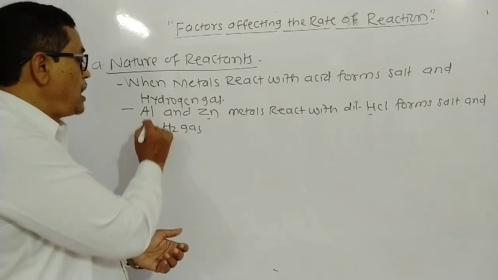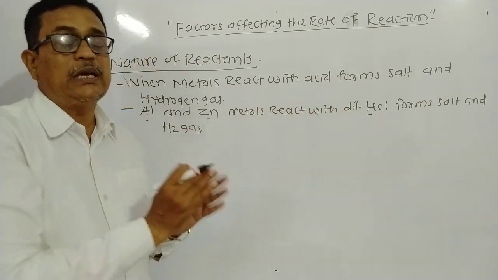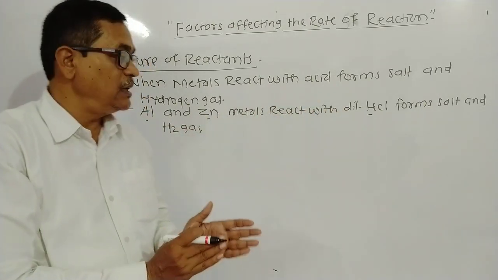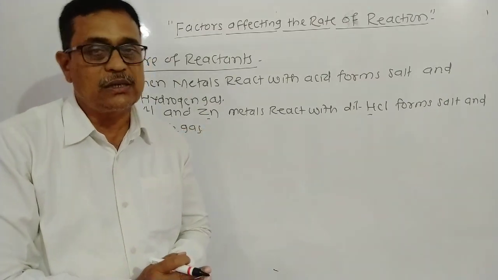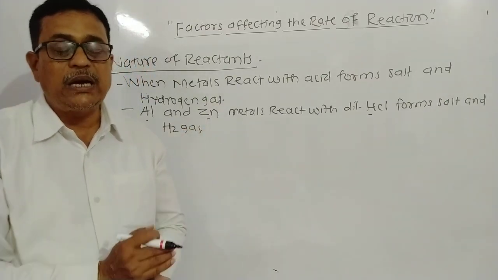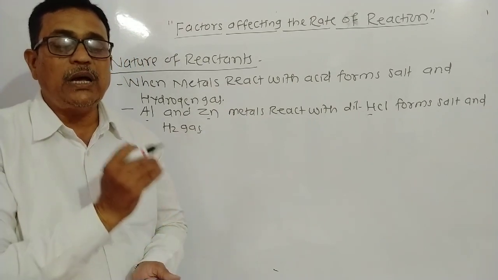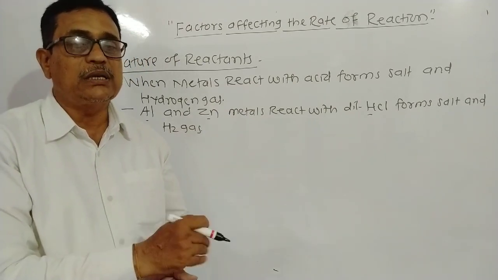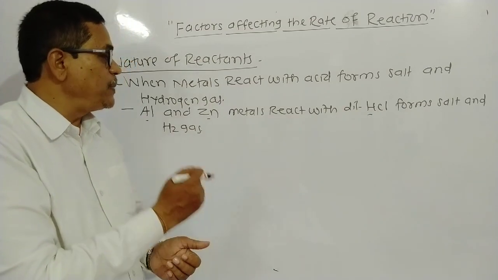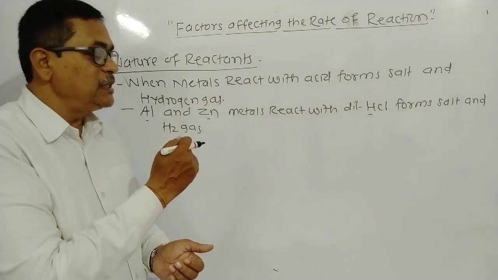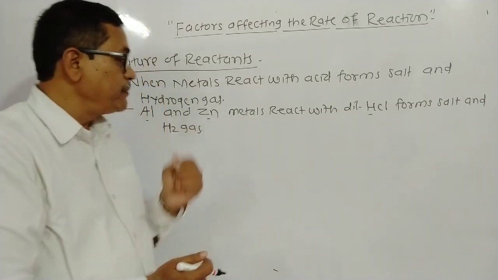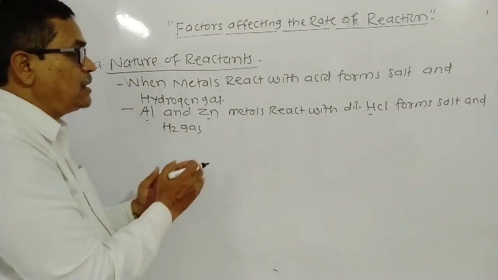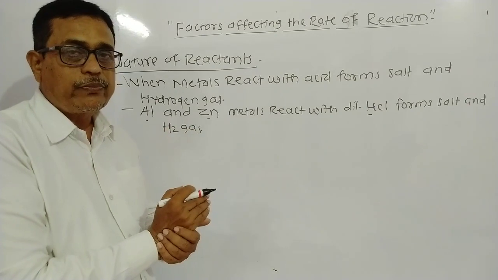विद्यार्थी मित्रांनो, अल्युमिनियम आणि डायल्यूट हायड्रोक्लोरिक ऍसिडचा स्पीड हा जास्त असेल कोणत्यापेक्षा की झिंक आणि डायल्यूट हायड्रोक्लोरिक ऍसिडच्या रिएक्शन पेक्षा. Speed of reaction which is carried out between aluminum and dilute hydrochloric acid is greater than the speed of reaction between zinc and dilute hydrochloric acid. In this way, we study the equations of both.